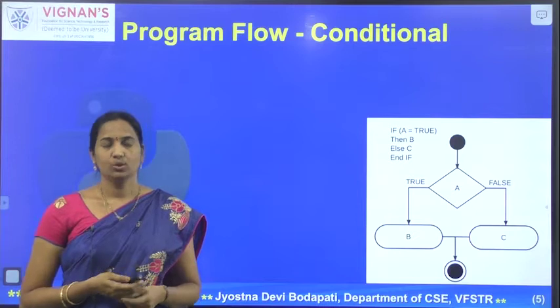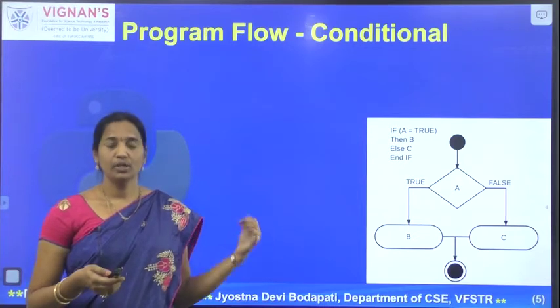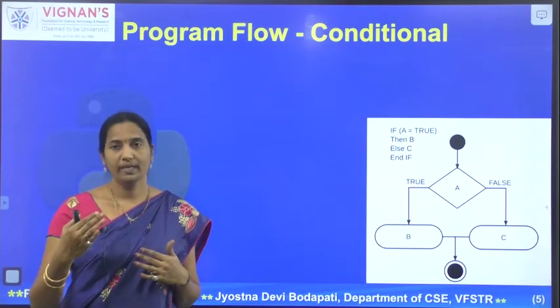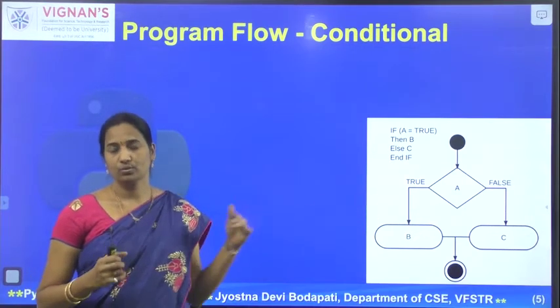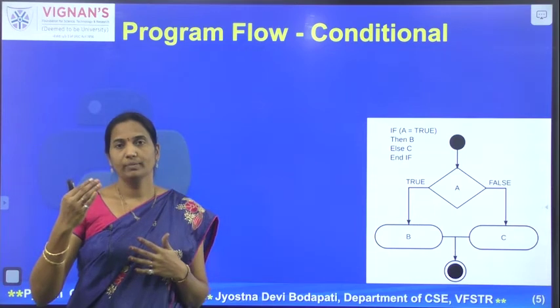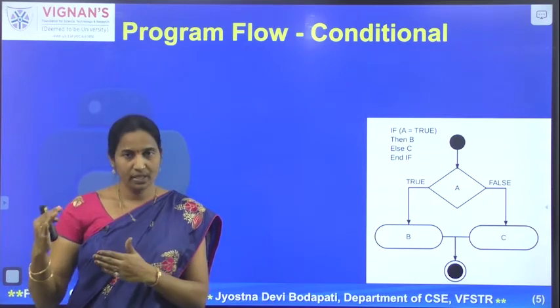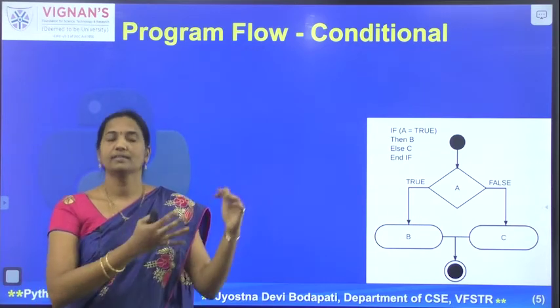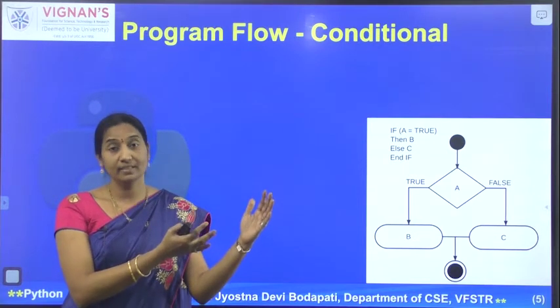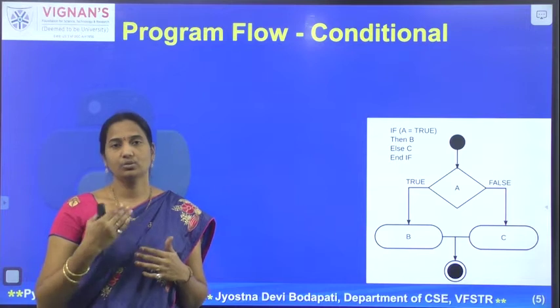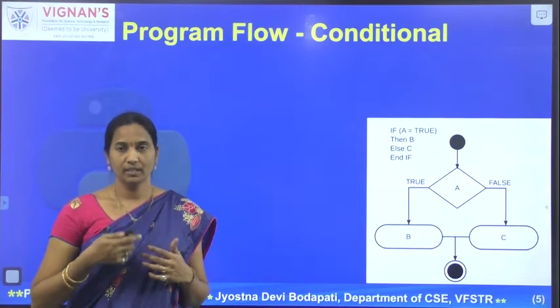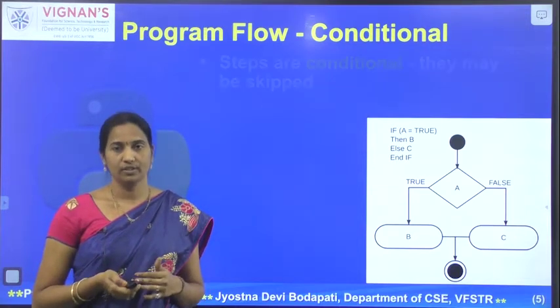In addition, to accomplish certain tasks, sequential flow may not be enough. Say for example, when the condition is true, we might need to execute a certain set of statements, and when the condition is false, then we might need to execute another set of statements. In that case, the sequential control structure may not be enough. We need the conditional control structure.